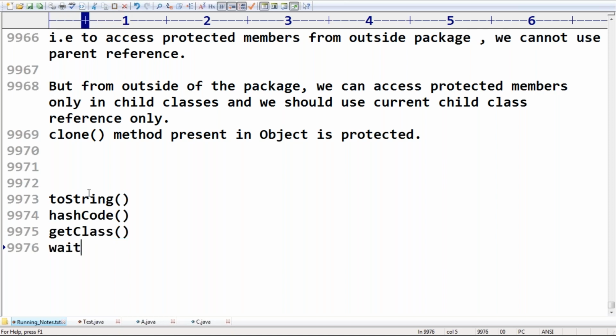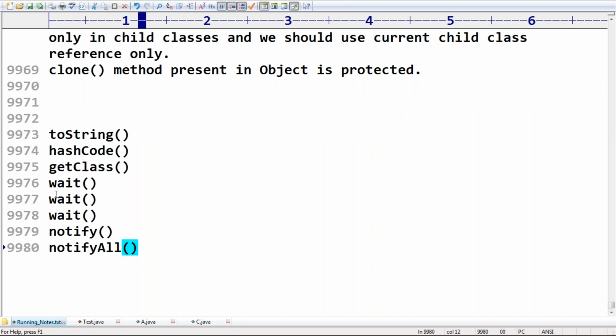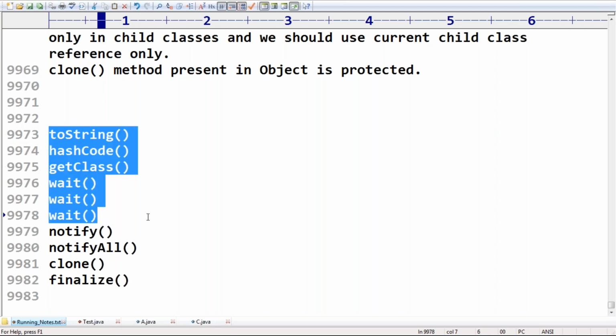Next, the wait methods: three wait methods are there. Notify and notifyAll methods are there. Next, just now we covered the clone method is there. Next, the finalize method is there. Up to this how many methods came? 3 plus 3 is 6, plus 4 is 10.